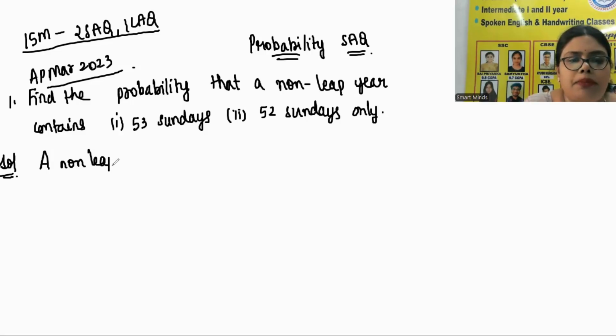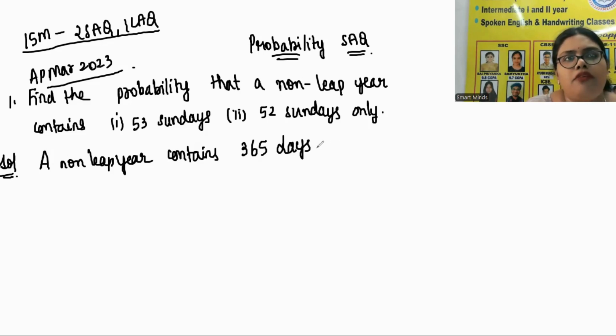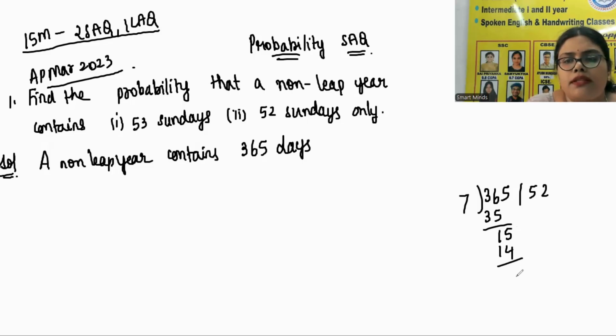A non-leap year contains 365 days. Now in 365 days, how many weeks are there? We know that 1 week has 7 days. So if I divide 365 by 7, 7 5s are 35, minus, 2 7s are 14 and this is 1.